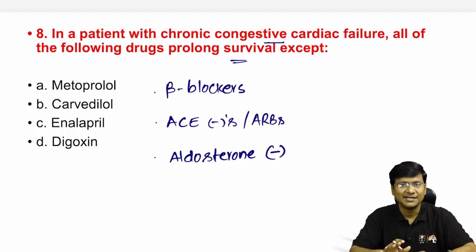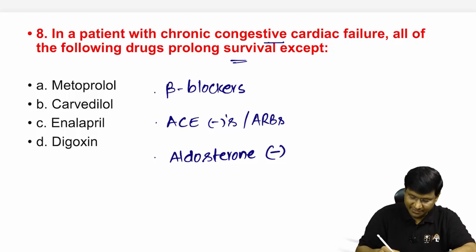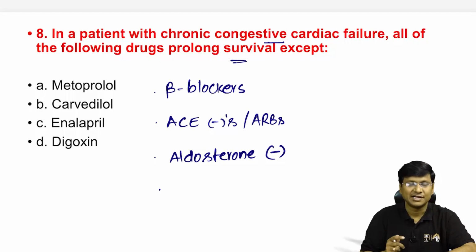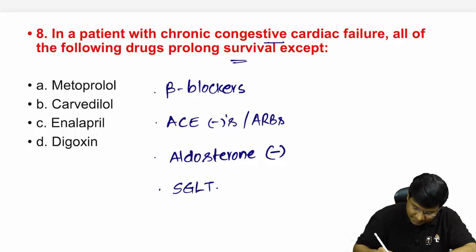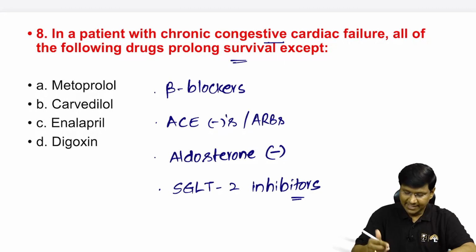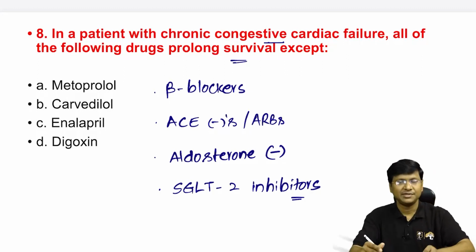Recently, the new molecule which has come up in reducing the mortality and prolonging the survival of an individual with heart failure is SGLT2 inhibitors. So these are the drugs which will prolong the survival of the individual. What are the examples of these SGLT2 inhibitors?